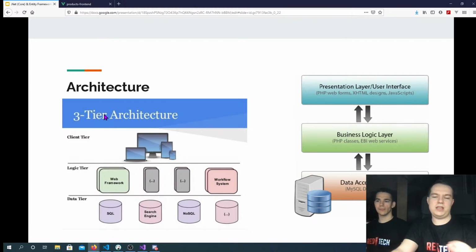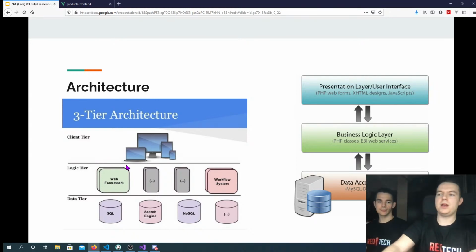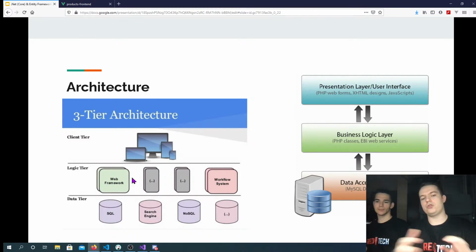So a tier is a physical separation. All these tiers are running on different machines. A client tier would be run on our client's mobile phone or laptop. The application tier is run on our web server, and the database tier can also be on the same server as the application tier, but that's not common practice. Usually you would separate these as well. So that's why it's the 3-tier architecture.